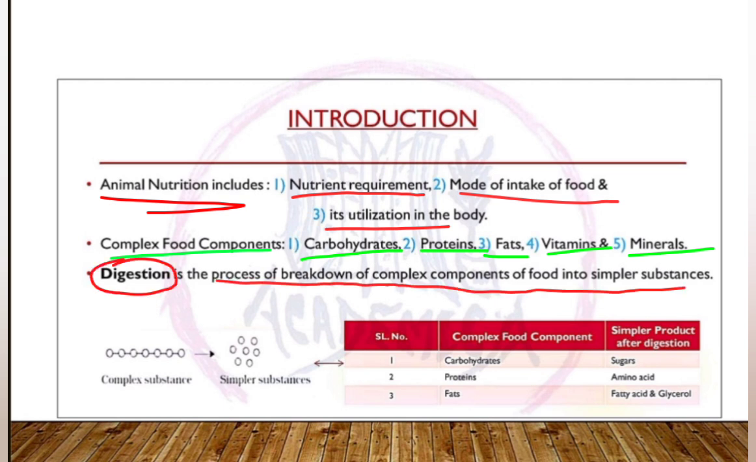Now about digestion. Digestion is the process of breakdown of complex components of the food into simpler substances. And here it is depicted in the table how the complex substance is converted into simpler substances. Carbohydrates to sugar, proteins into amino acids, and fats into fatty acids and glycerol. Later we'll discuss this in detail.